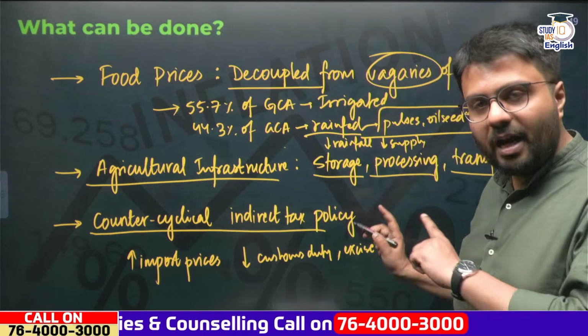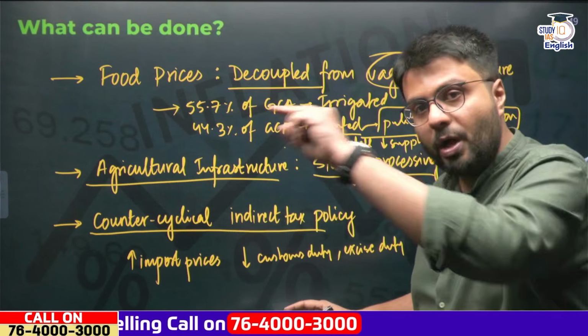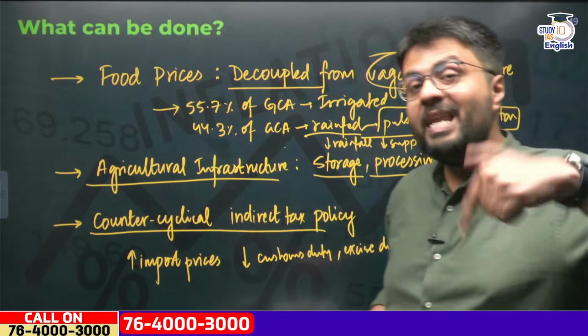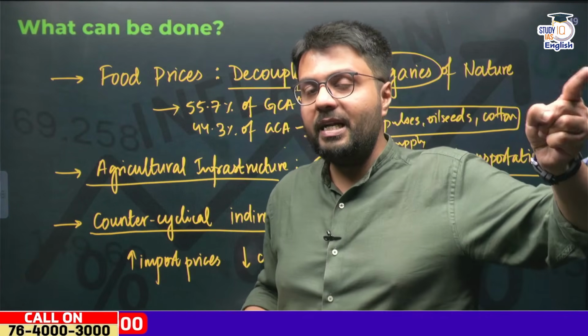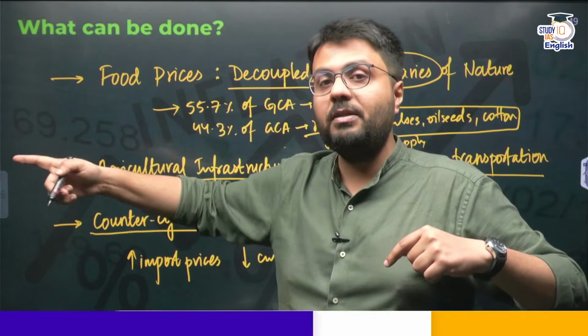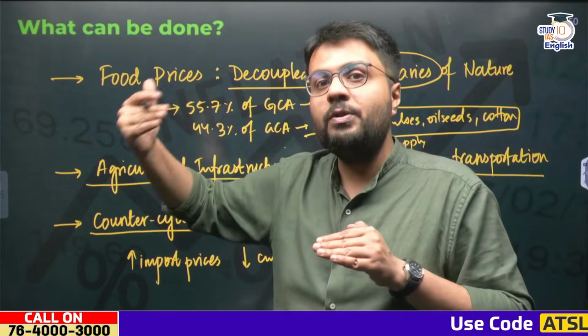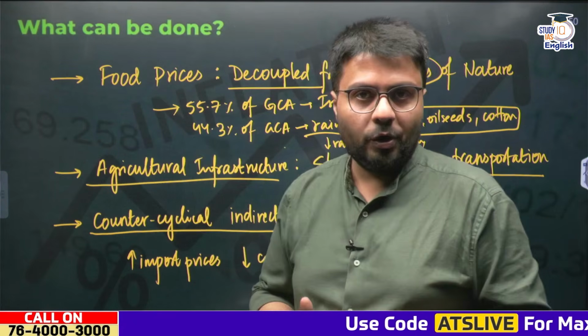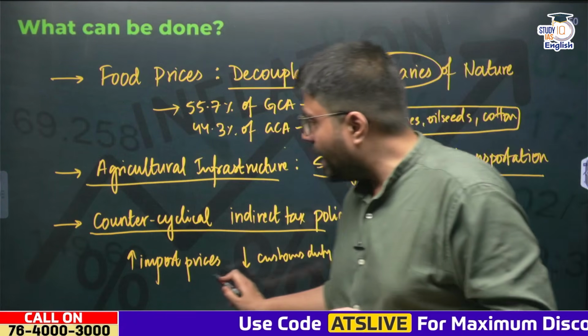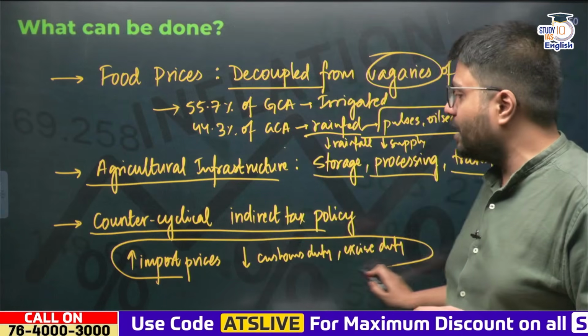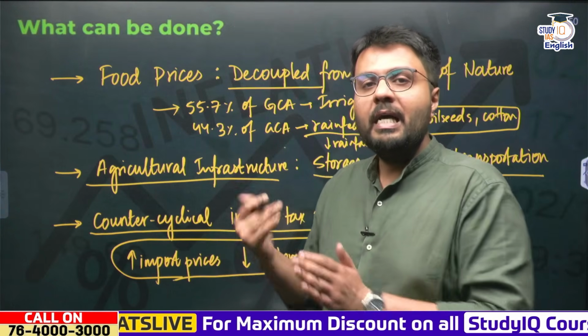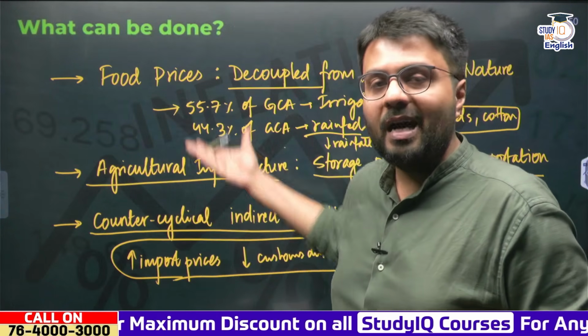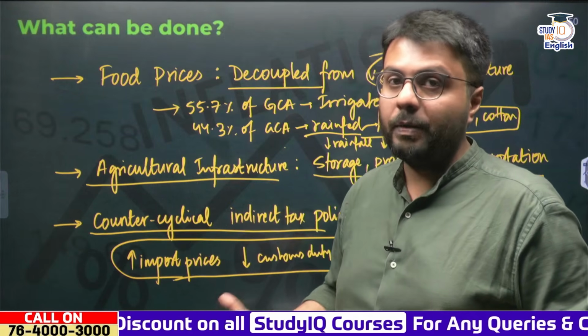And this is what the government actually did when the prices of crude oil increased. And that is why you may realize the prices of petrol and diesel, like everywhere in the world, also increased in India. But the amount of increase was less in India as compared to other parts of the globe. So this is how we can continue with this counter-cyclical indirect tax policy and make it a matter of point that whenever import prices increase, our taxes or indirect taxes would come down, right?